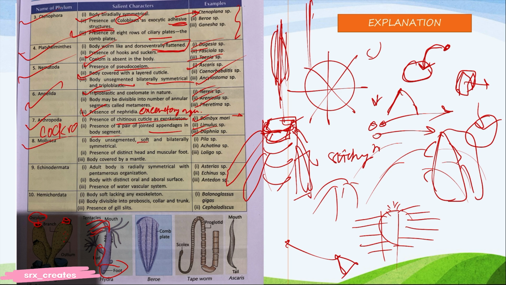Mollusca. Body unsegmented, soft and bilaterally symmetrical. I already said what bilaterally symmetrical is, and what unsegmented is. Now distinct head. Head is here, muscular foot. Mainly snail. Body is covered by a mantle. Mantle is a covering, okay? Mantle. Done.